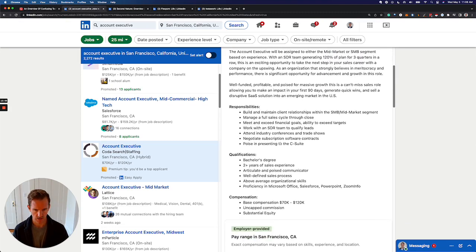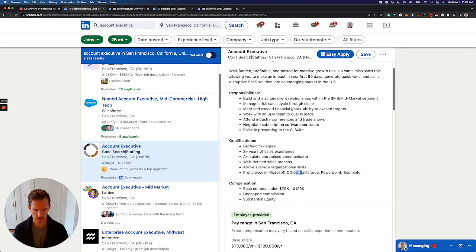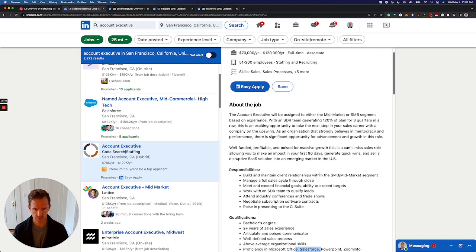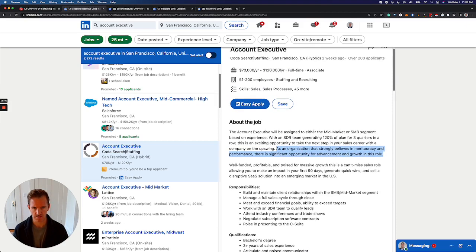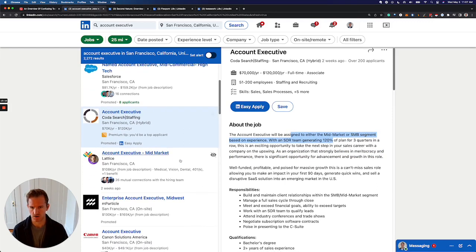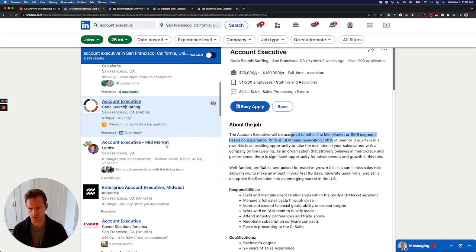Build and maintain client relationships, proficiency in Salesforce. This one, I guess you're going to be selling staffing services to companies. So maybe this staffing company might be focused in the tech world because they're using tech language, but you might also be selling to non-tech companies, and it might not even be a tech product. It might just be staffing services. So this might not really be a tech sales role. It's kind of like tech adjacent, I guess.